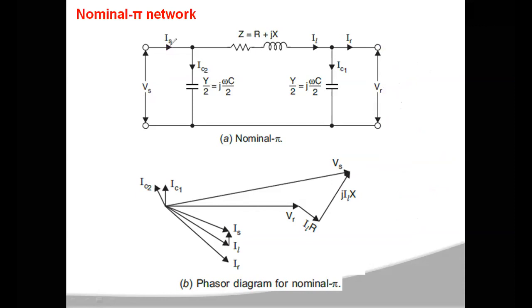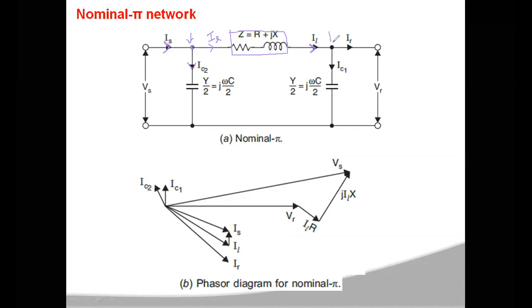Now this sending end current Is will be divided into two parts at this node. The current flowing through this section, the transmission line impedance, you may call the current flowing through the transmission line, IL. The current flowing through the half of the capacitance at the sending end, let us call it IC2.